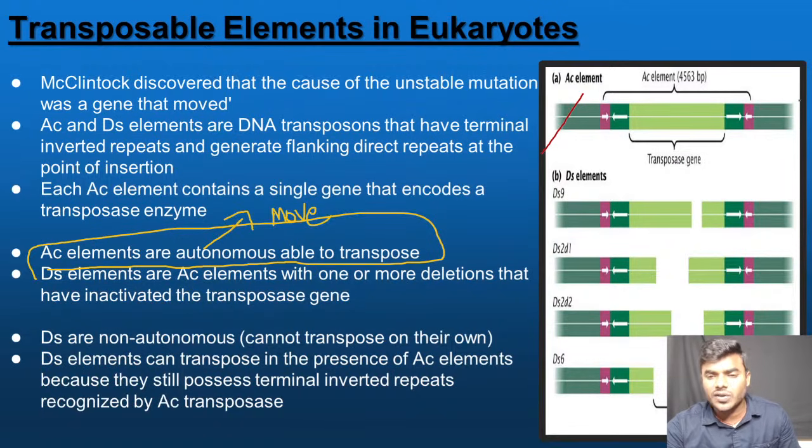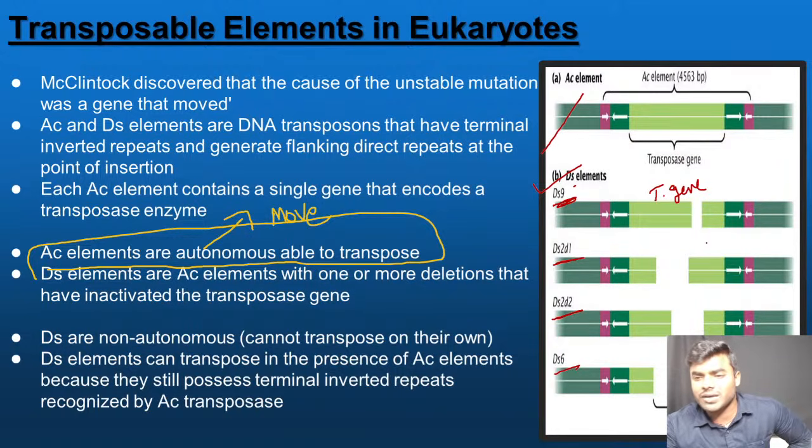But every student look into this. This is the DS element. DS element is also the name of a transposon only. There are many DS elements: DS9, DS2D1, DS2D2, DS6. There are many transposable elements which belong to DS. And every student look into the diagram. This is what gene, friends? Transposase gene. If you look into the four diagrams, everywhere the transposase gene got deleted.